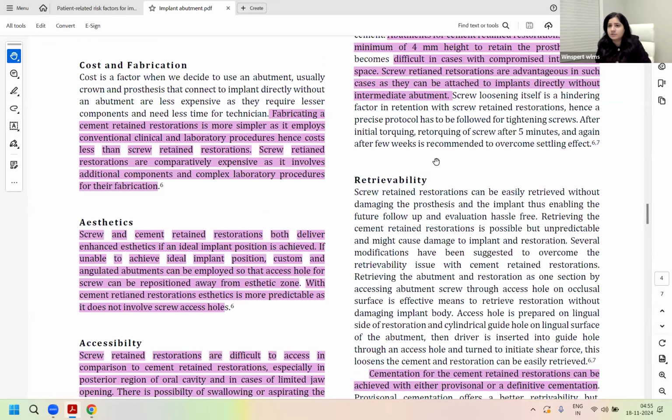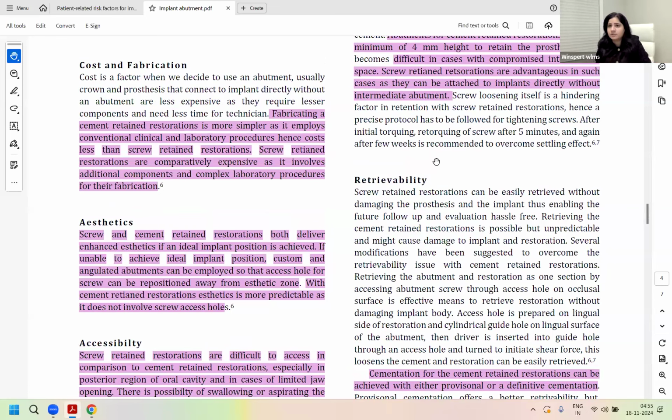Is that right? But the screw one allows you to give angled or angulated abutments. In that case, you can position your screws away from the aesthetic zone. But in overall comparison, your cemented restorations are more aesthetic versus your screwed restorations.